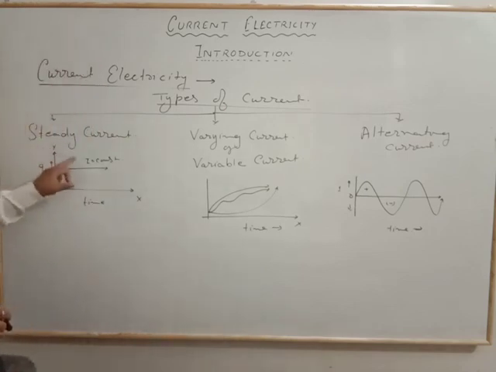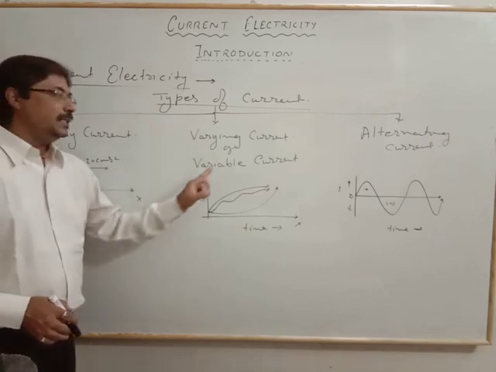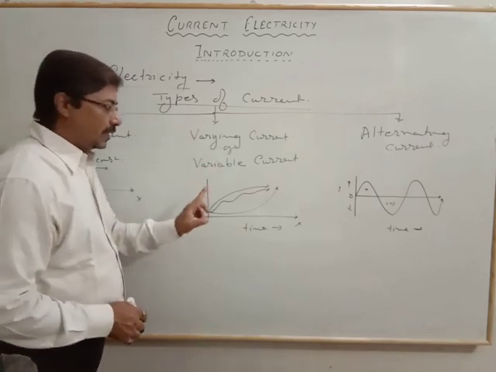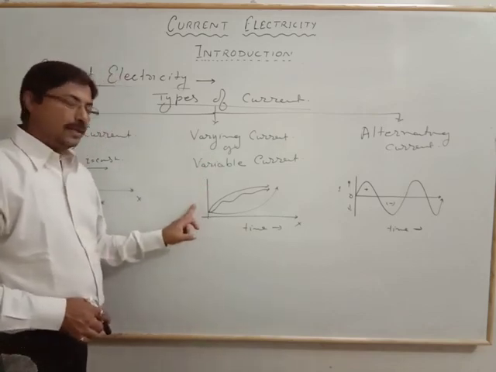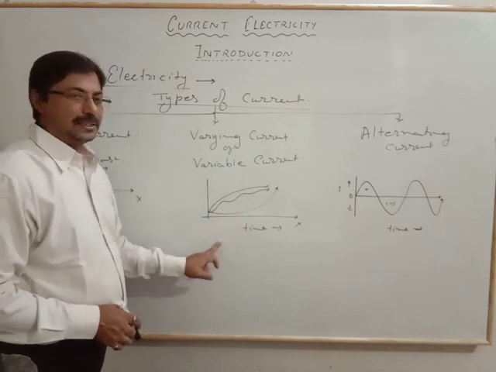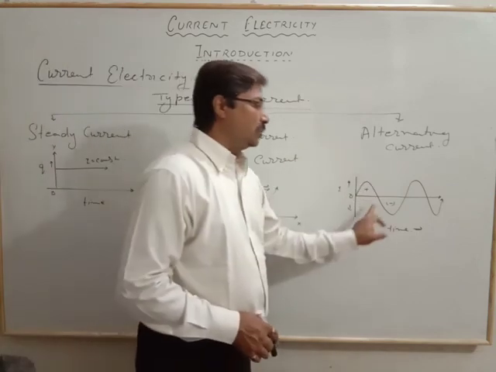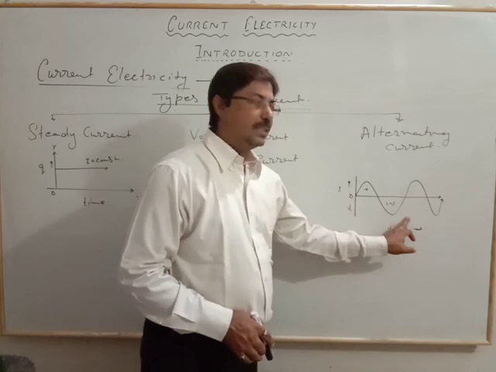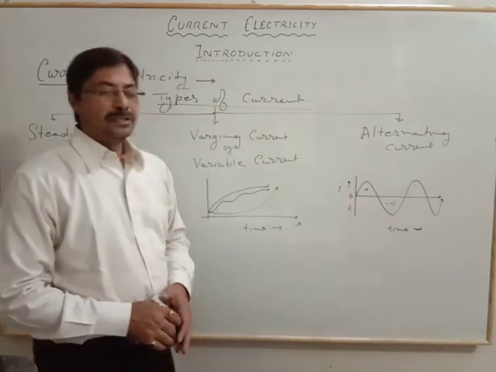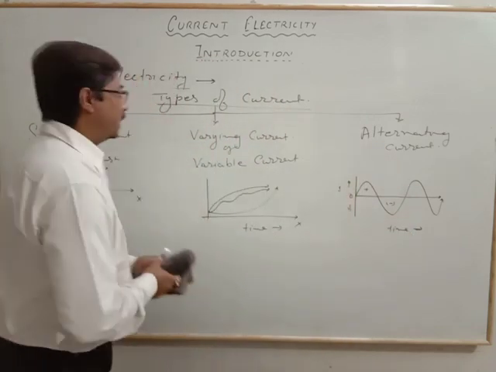Steady current, the current value is constant. Varying current, the polarity will be the same but the magnitude will change. Here both the magnitude as well as the polarity will change, that is the alternating current. So this is about the current.